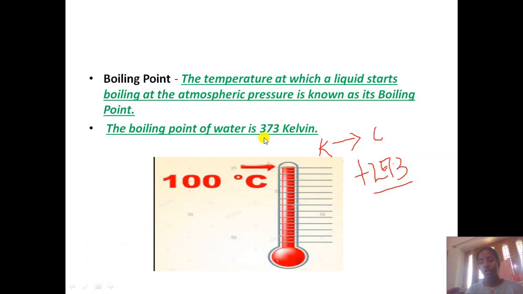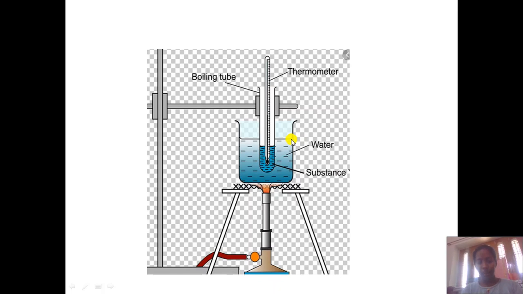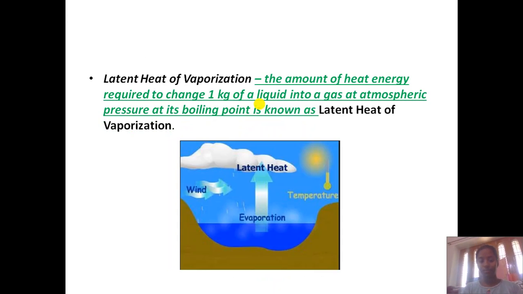So the boiling point of water is given as 373. It's given in Kelvin, you have to convert it into Celsius. So this is how you have to do. In Celsius, this temperature is 100 degrees Celsius. This is an experiment to show the process of boiling. This is a stand, burner, and substance, you can say any substance. This is water, and this is a thermometer, and here the temperature would reach 100 degrees Celsius, or I can say 373 Kelvin. So this is how you can show the experiment of boiling.